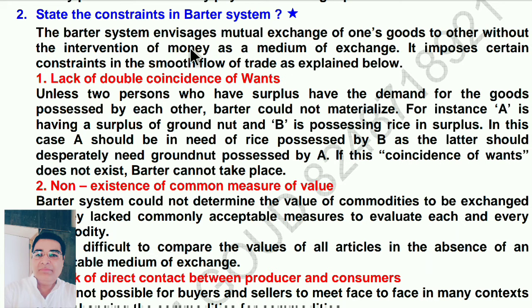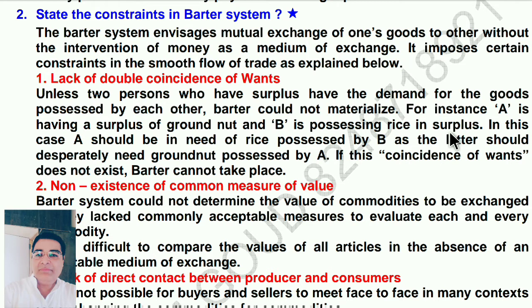Barter system means exchange of goods against goods. So lack of double coincidence of wants means unless two persons who have surplus, means extra, have the demand for the goods possessed by each other, barter could not materialize. For example, A has surplus of groundnut and B possesses rice in surplus.